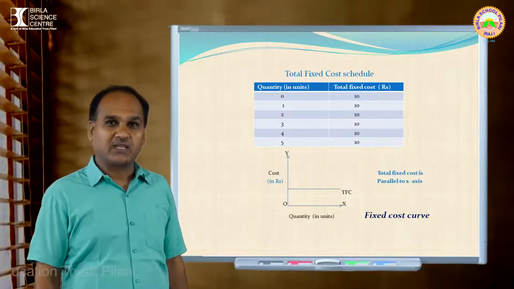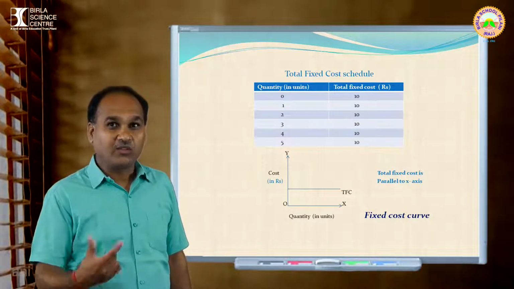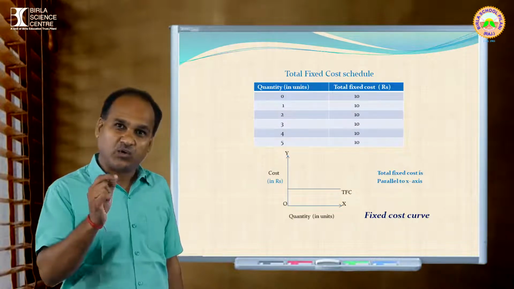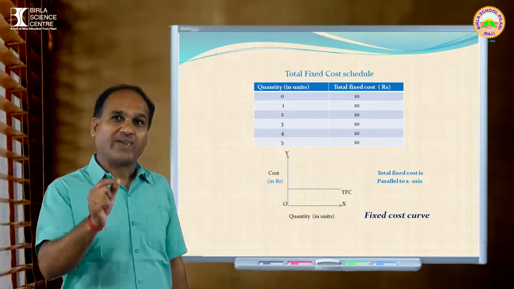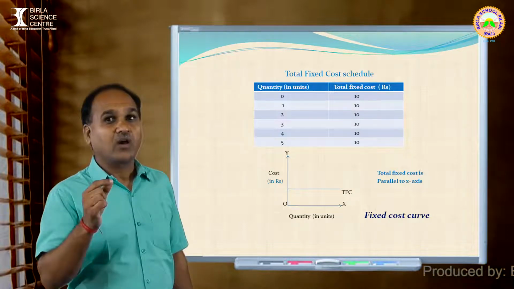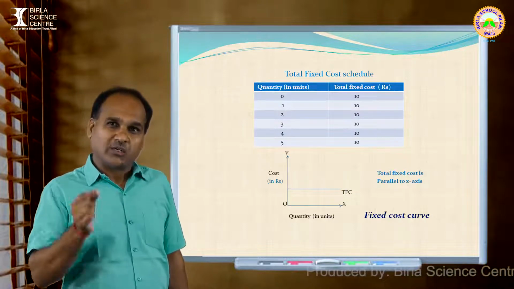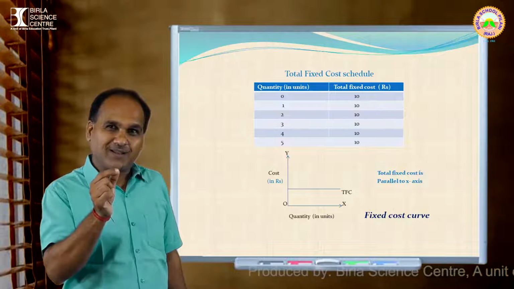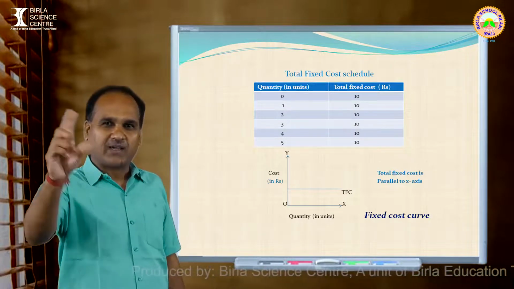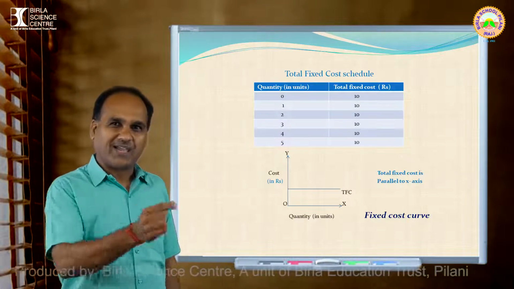And next, you can see at the bottom the graph. On the x-axis you measure the quantity in units, and on the y-axis you measure the cost in rupees. So students, take a pencil, a scale and a notebook, and try to draw the diagram.